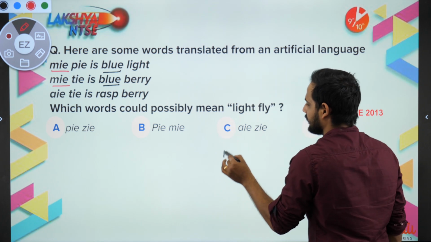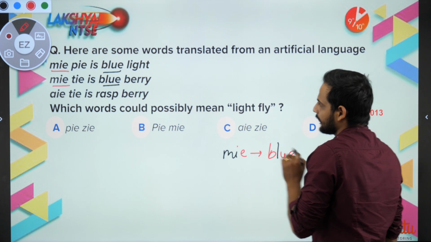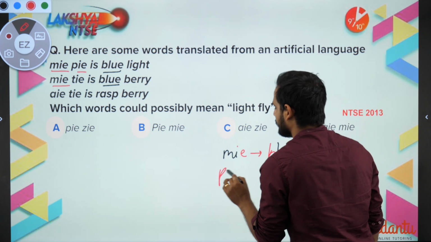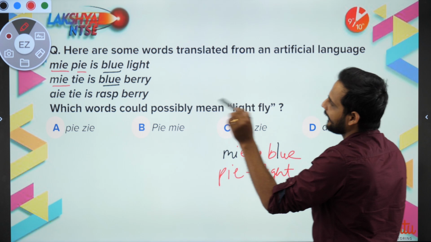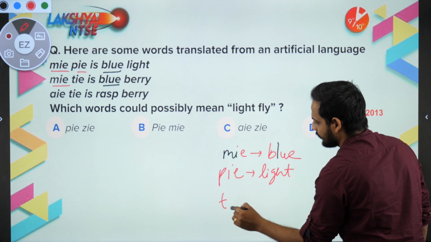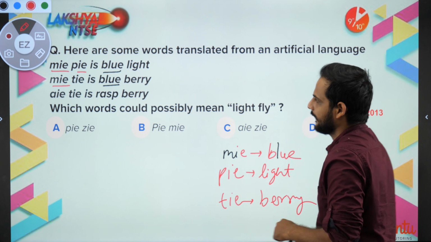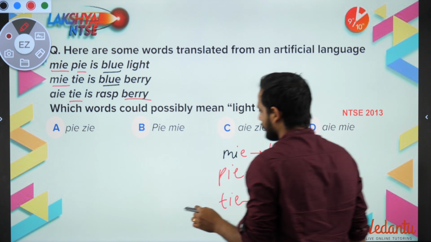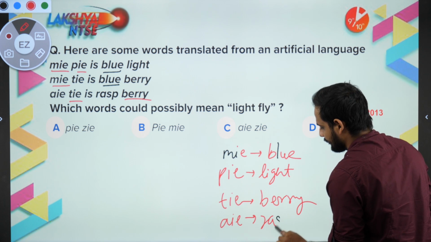That means my stands for blue. So pi stands for light and tie stands for berry. Correct? Now, here as you can see, tie stands for berry, which means I stands for rasp.